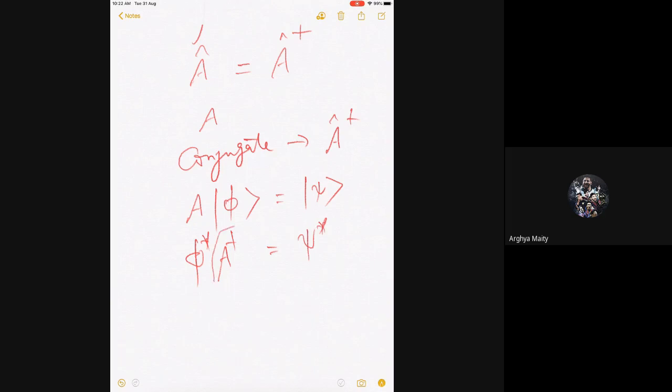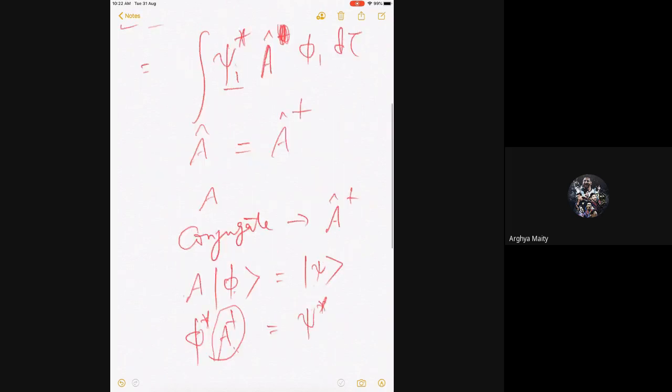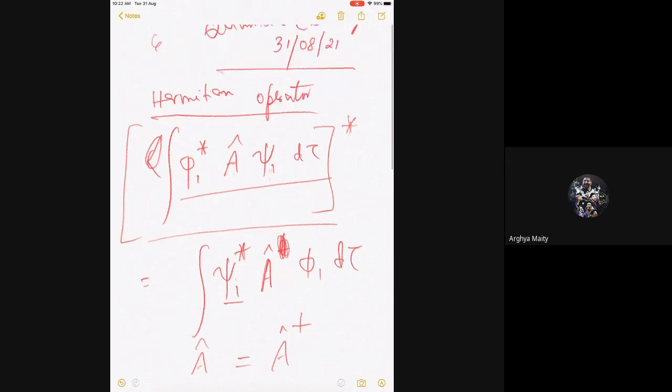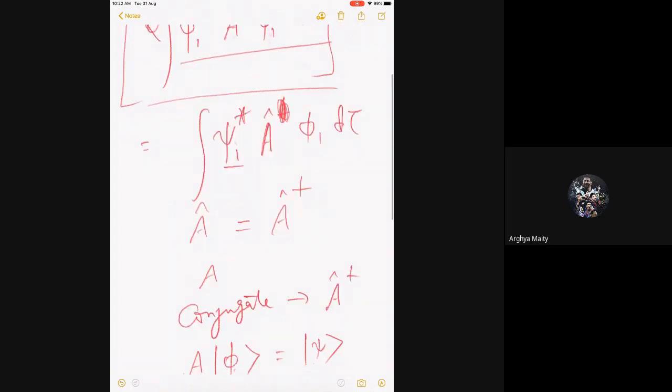So the conjugate operator acting on the complex conjugate from the other side gives you the conjugate of this function. That's your adjoint. There is nothing called a transpose operator. I have not defined anything called a transpose operator, because the operator does not have a row or column. It is dimensionless.